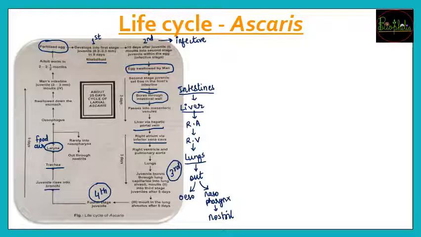If it tries to go into the esophagus, so esophagus में जाने के बाद down which line it is going to come? There will be the stomach that it will encounter. So stomach में पहुँचने के बाद again it will go into the intestines, और intestine में again it will meet its original location. So stomach से intestine में पहुँचने के बाद now it will turn again into the adult worm. Intestine में पहुँचने के बाद adult हो जाएगा, and again the adult worm is going to release about 2 lakh eggs per day.